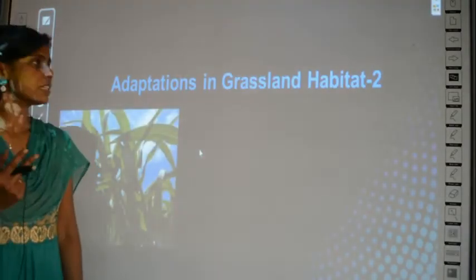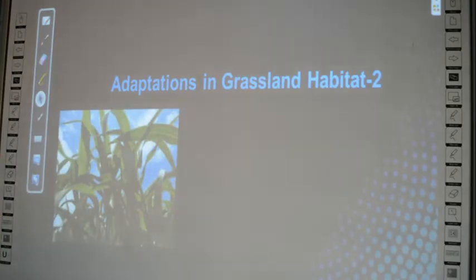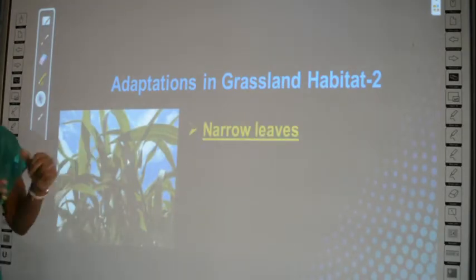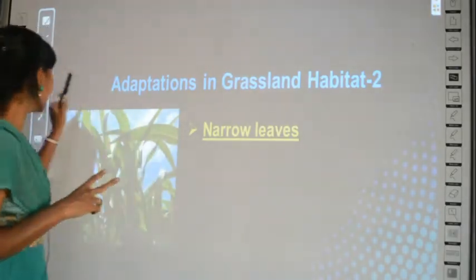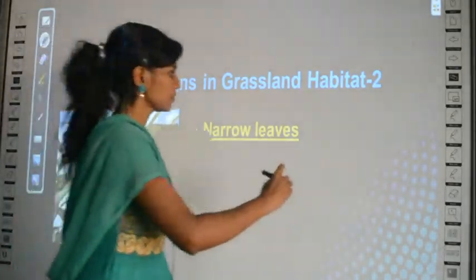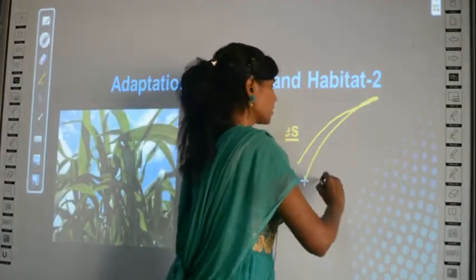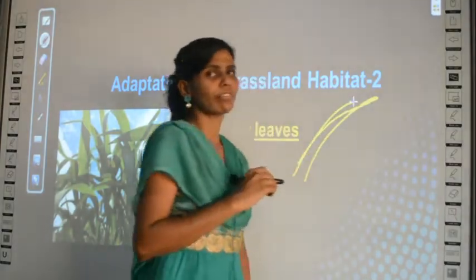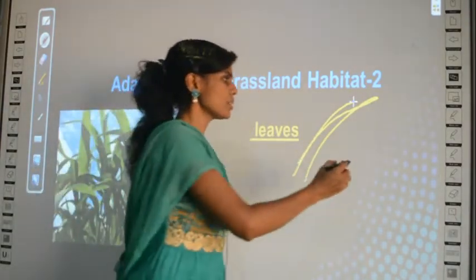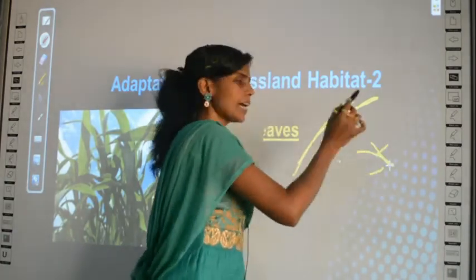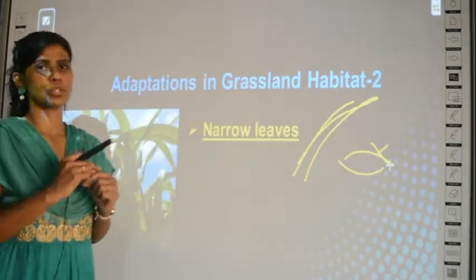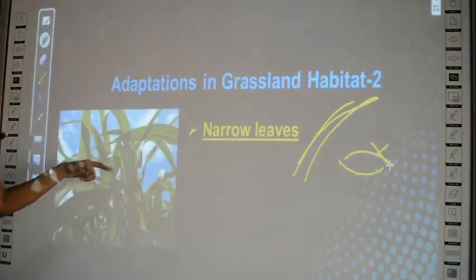And then the second adaptation is narrow leaves. How will the grasses have leaves? The leaves are usually like this, right? Like this only you can find the leaves of the grasses. It is not this way usually, like the other leaves. It is very thin and long usually, right? So like this only you will have leaves.